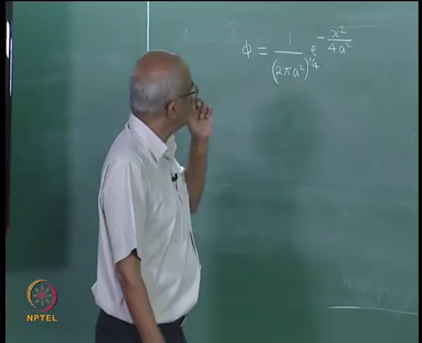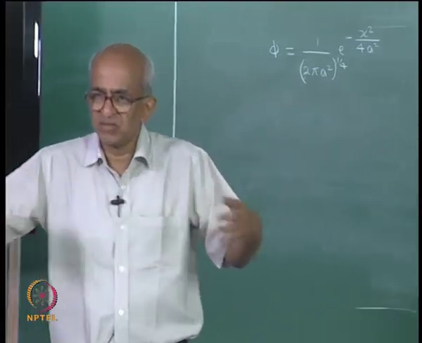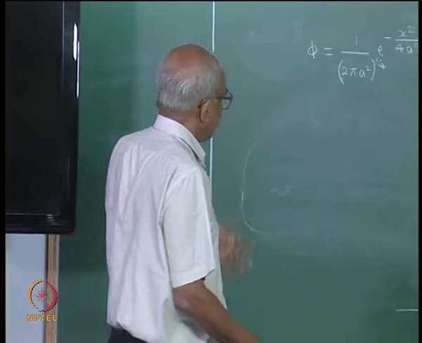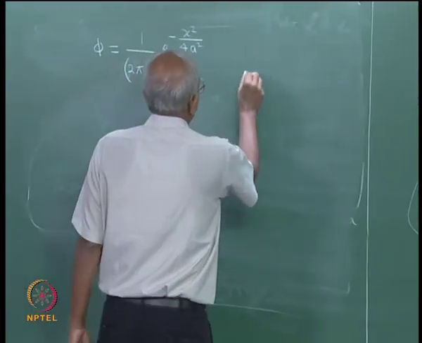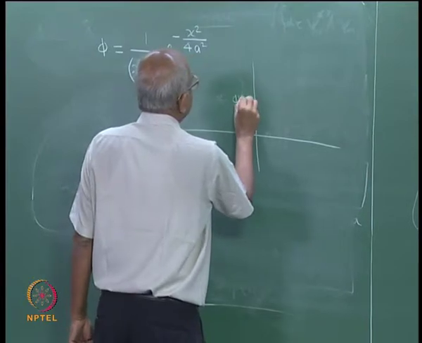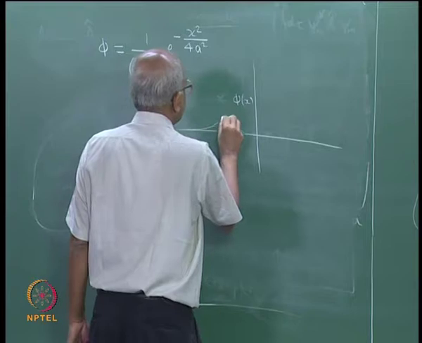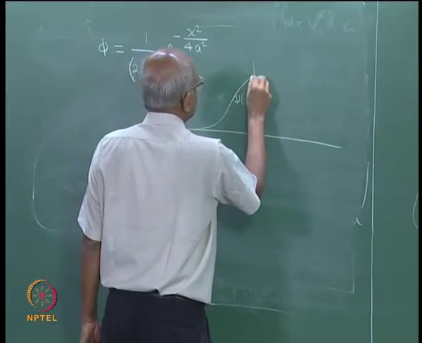If you look at this function, what will be the appearance of the function? The answer again is extremely simple. If you made a plot of this function against x, you will get what is referred to as a Gaussian.